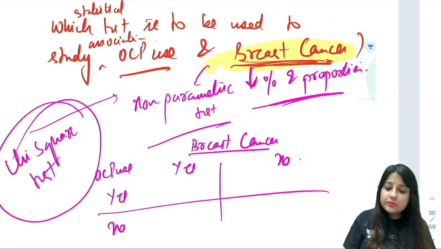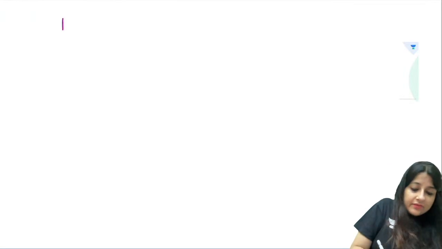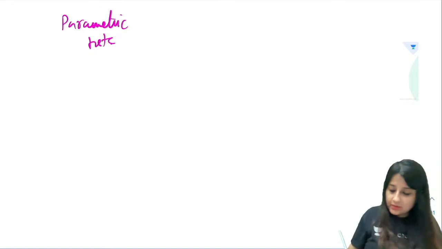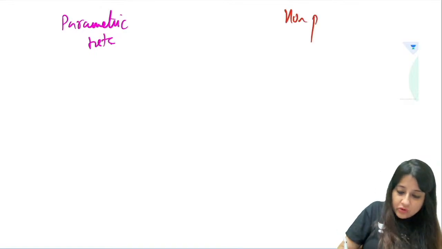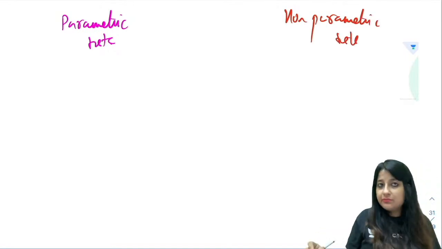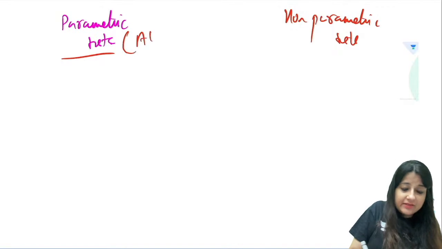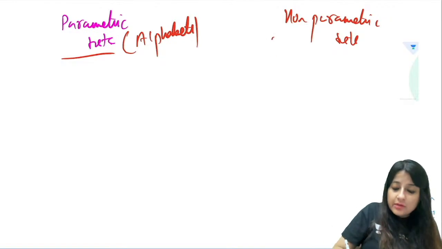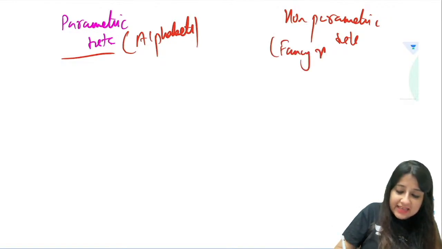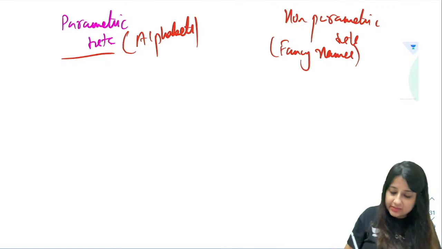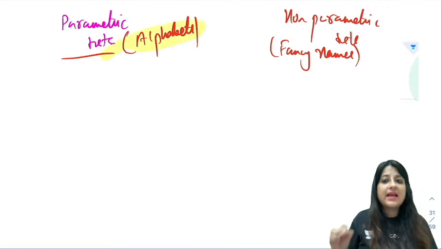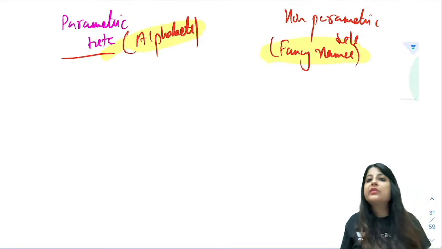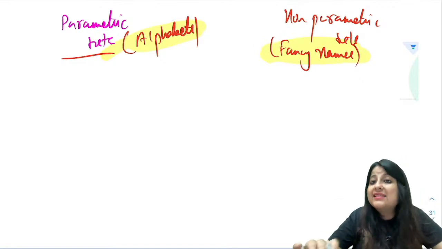Okay, so I'll just make a chart over here, guys. See, on one side you have parametric tests, on the other side you have non-parametric tests. You at least have to know the names. How will you remember parametric tests? By alphabets, they have alphabets. Non-parametric tests have all fancy names associated with them. So parametric you can remember by alphabets, and non-parametric by fancy names.